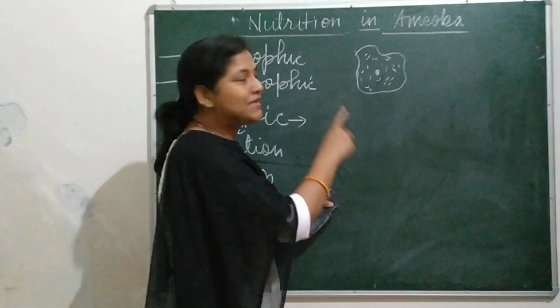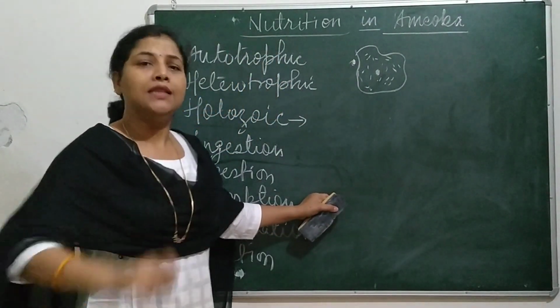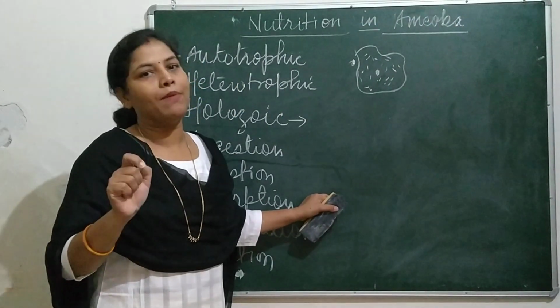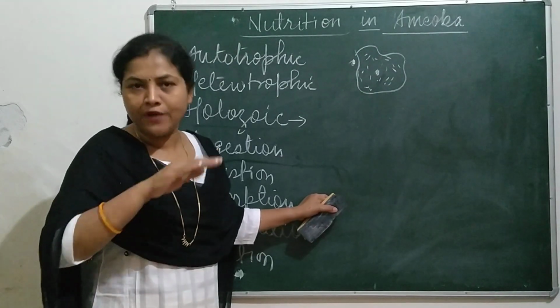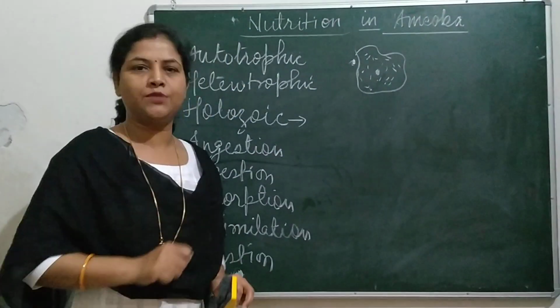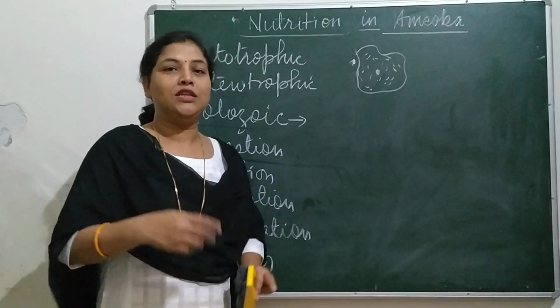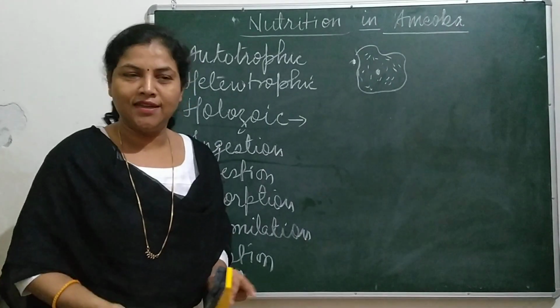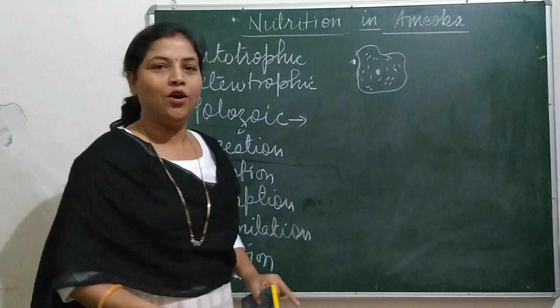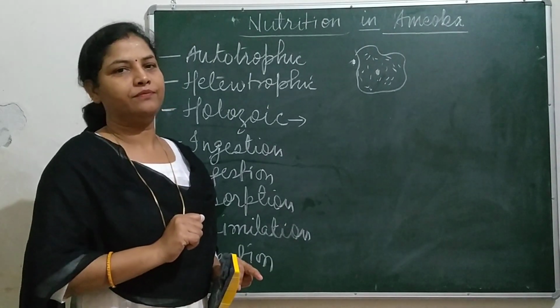When amoeba sees food, do you know what type of food it takes? It takes small microorganisms or bacteria which are found at the water surface, because amoeba is also found in moist places. Since it is unicellular, its food must be smaller than it. So it takes bacteria or microorganisms floating at the surface of water.